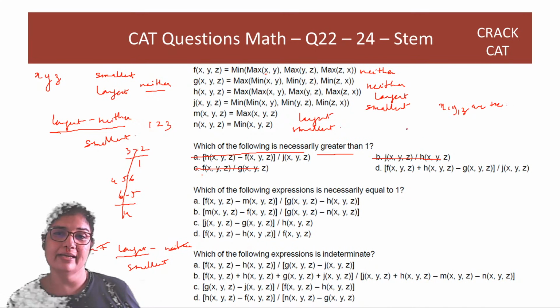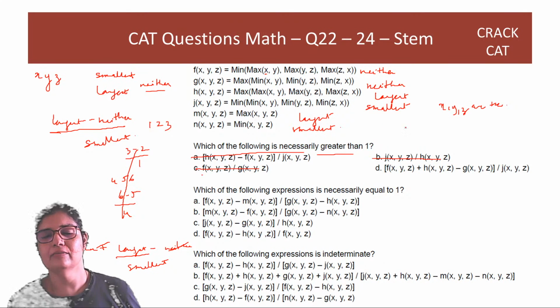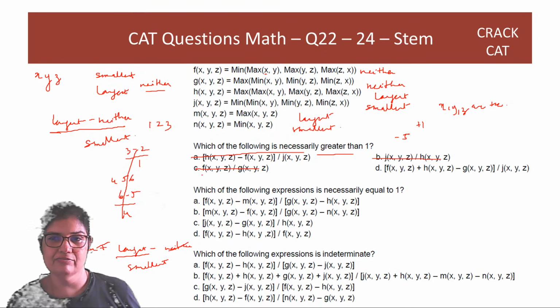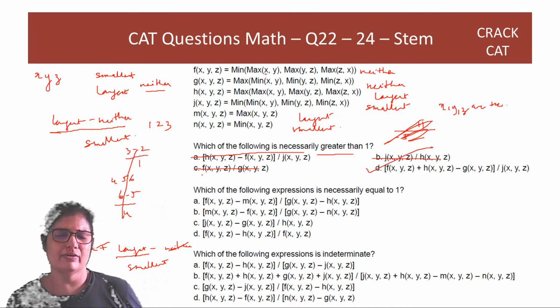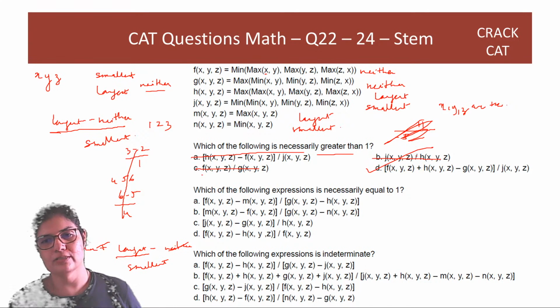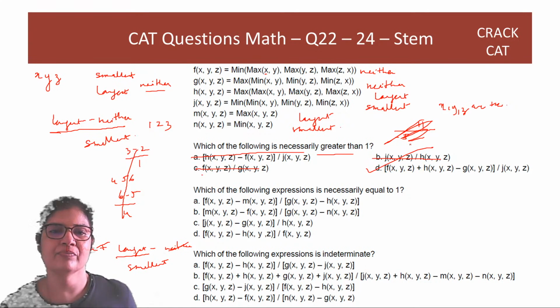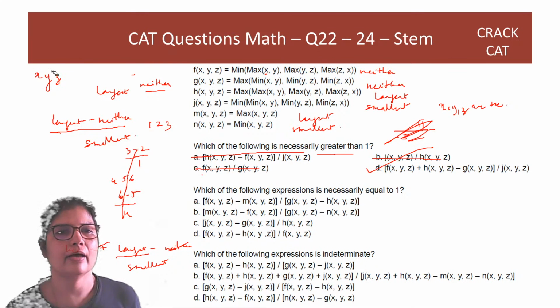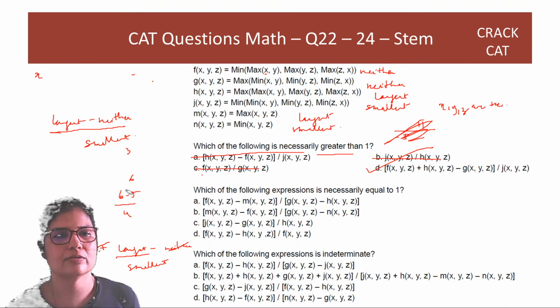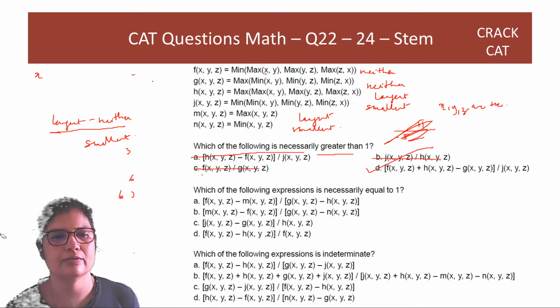If x, y, z are negative, the largest can be plus 1 and the smallest can be minus 5, right? And here you don't get necessarily greater than 1. So here also actually there's an error. So anyway, we'll go ahead assuming that x, y, z are positive and then the answer is D, right? Now let's solve for the next question. I can't erase everything because we already have all those values written.